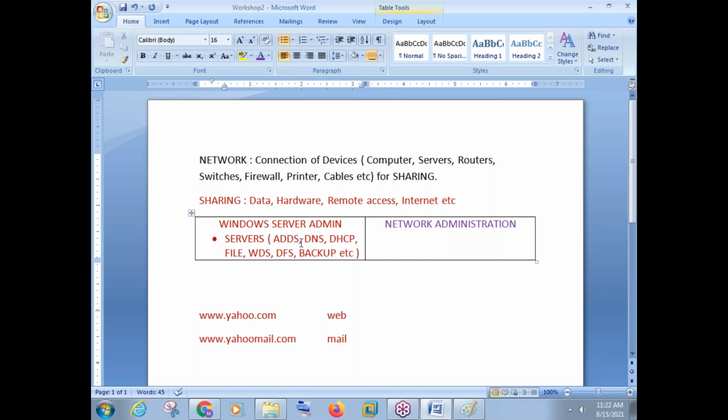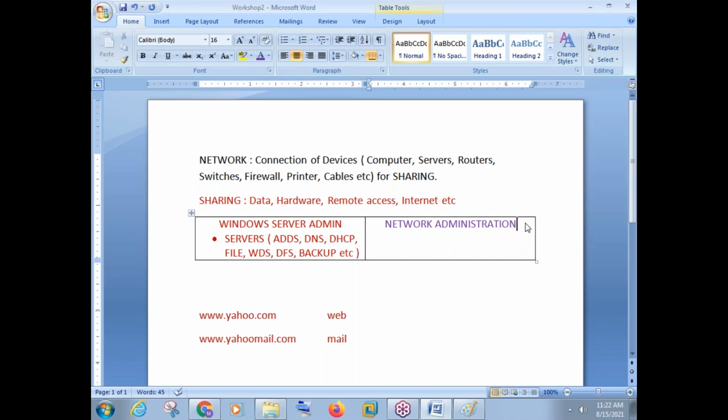Like, you know, my responsibility on ADDS can be, there is something called group policy. Some other person responsibility can be taking backup. Some other person responsibility can be creating and managing user. Some other person responsibility can be sharing data. So within this ADDS server only, there are many services we are learning. There are many different concepts we are learning. Done. So overall, this is your Windows Server Administration.